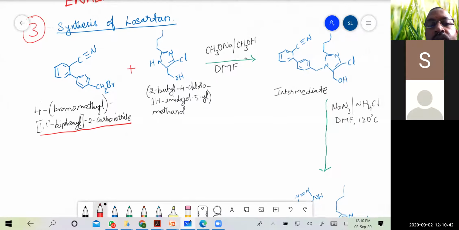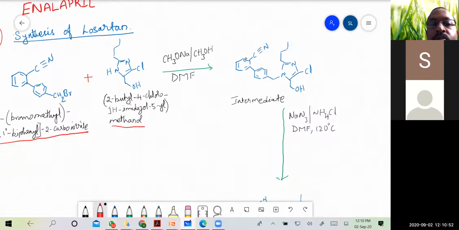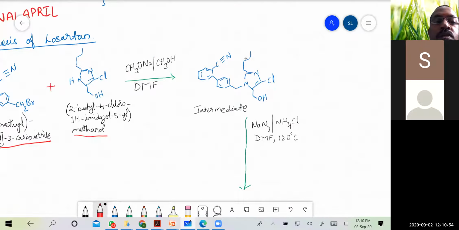This reacts with 2-butyl-4-chloro-1H-imidazol-5-yl methanol to give an intermediate. So in presence of sodium methoxide, with methanol and DMF as solvent, it gives the intermediate compound, this one.